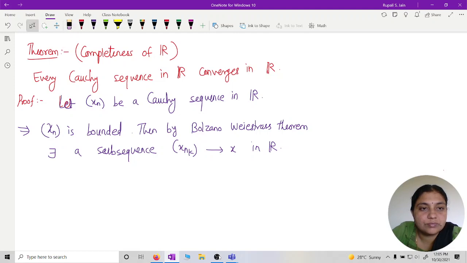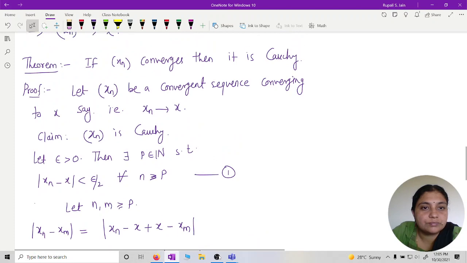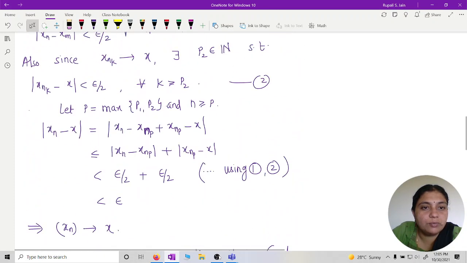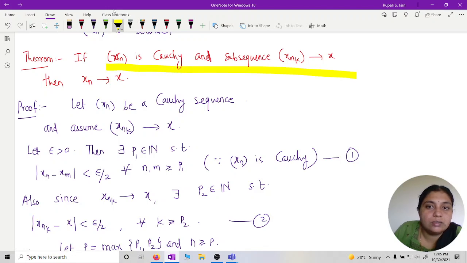So if a subsequence converges, then, just now we have proved this one. Xn is Cauchy, this theorem we have proved. Xn is Cauchy and there exists a subsequence, then that xn also converges to x. Right? So from here to here I can copy and paste the proof.